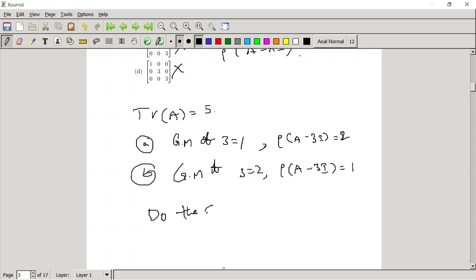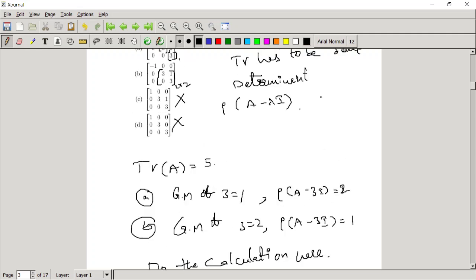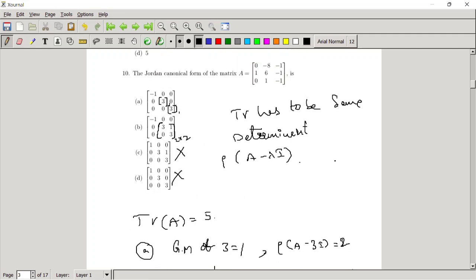Sir, one question. That first matrix you showed me, the first option. Here the number of Jordan blocks is 3, no, sir? Yes. In the second one, it is 2. So the geometric multiplicity here is 2, and in the first one, it is 1.